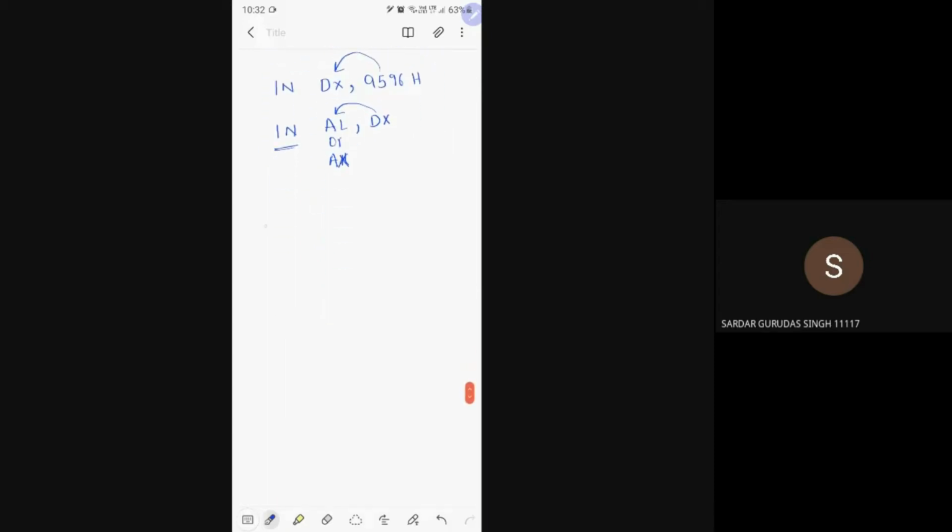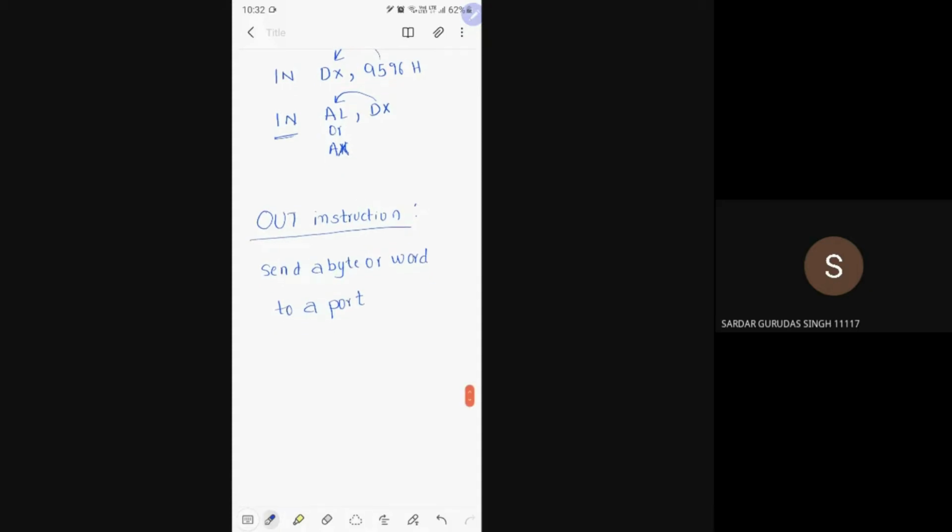The next one is OUT instruction. What this instruction will do, it will send a byte or word to a port. From port in to port out.